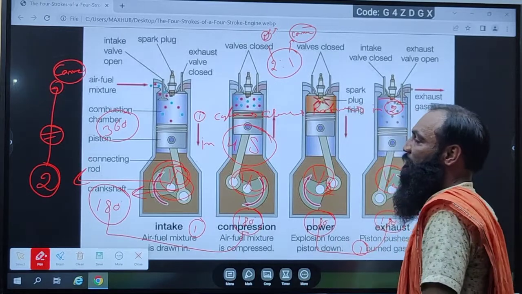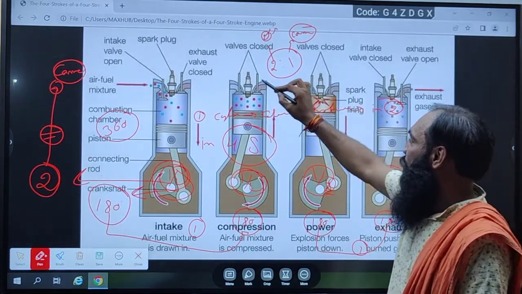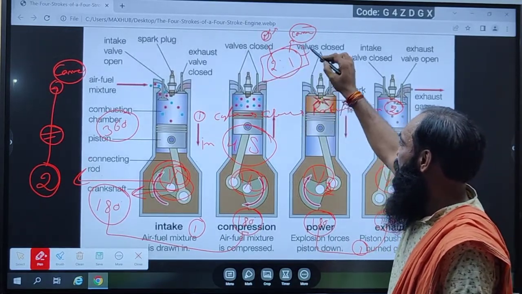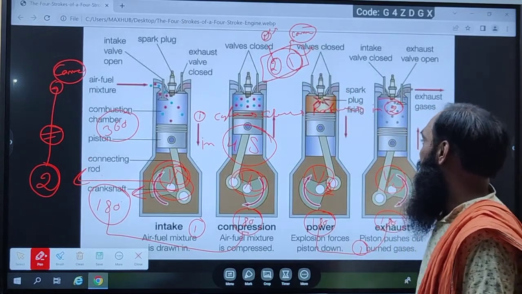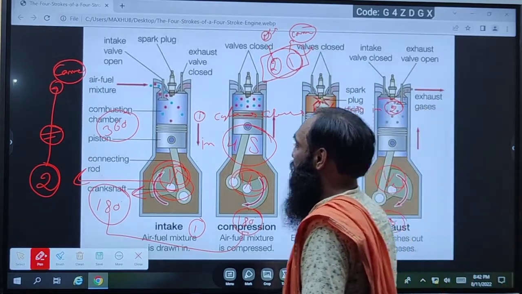Do you know about this? Why do they do this? Why 2:1? I tell you about this.